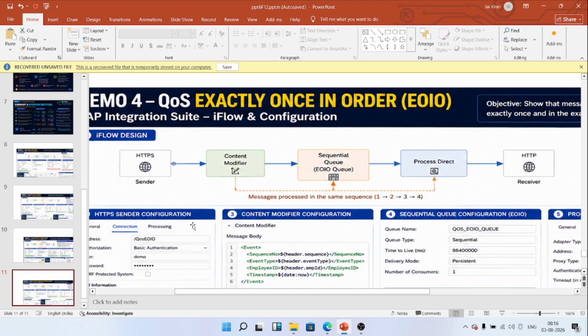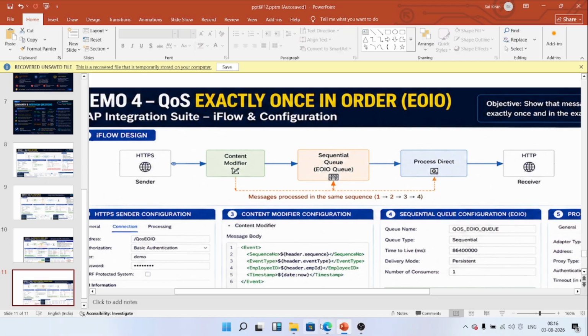For example, suppose an employee is created, and the employee details need to be updated, promoted, or terminated. First the employee needs to exist. But if a promote update or terminate update happens directly before the employee is created, the sequence is not good, right? So in this case we can use this quality of service, exactly once in order.